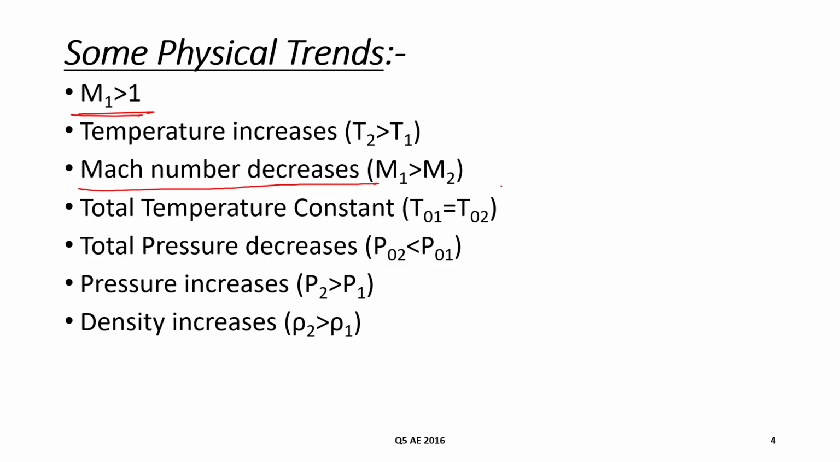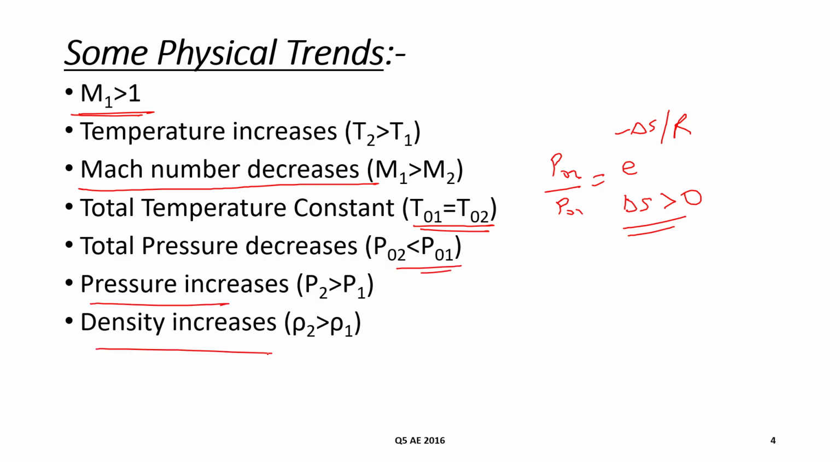Total temperature is constant because the flow is adiabatic, so T01 equals T02. Total pressure decreases because this oblique shock is a discontinuity, so there will be an increase in entropy, and the increase in entropy is associated with the pressure drop, because P02 upon P01 equals e to the power minus delta S upon R. If delta S is greater than 0, hence P02 will be less than P01. Pressure and density both increase across the shock.